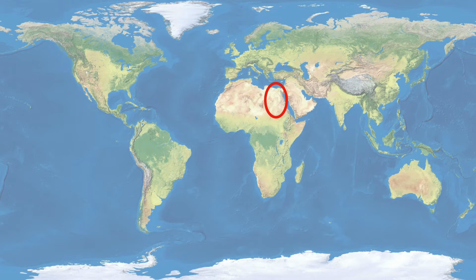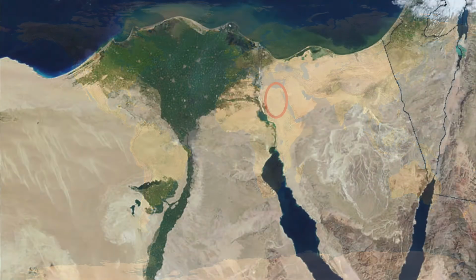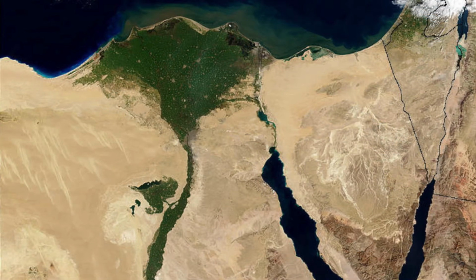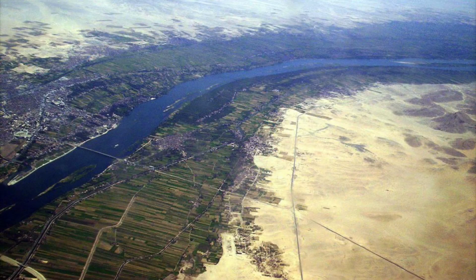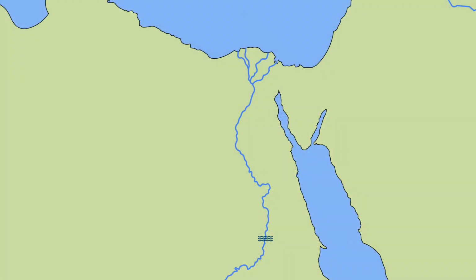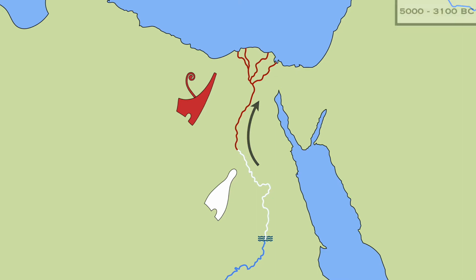The land of Egypt is located here in Northeast Africa on the Mediterranean Sea, near Asia and the Middle East. Egypt developed along the Nile River, which flooded every year and brought rich, fertile soil up from the water and allowed farmers to grow crops. The river is generally split between Upper and Lower Egypt, which gets confusing because Upper Egypt is actually to the south and Lower is to the north because the Egyptians made the Upper and Lower titles based around the Nile rather than the compass, and the Nile River flows south to north.